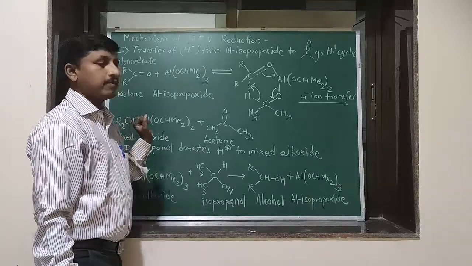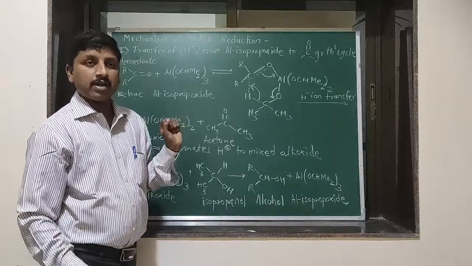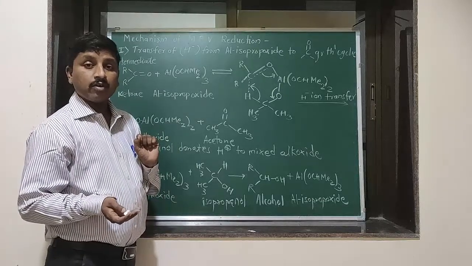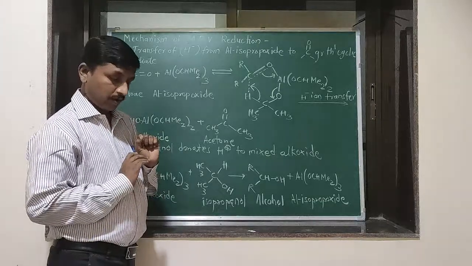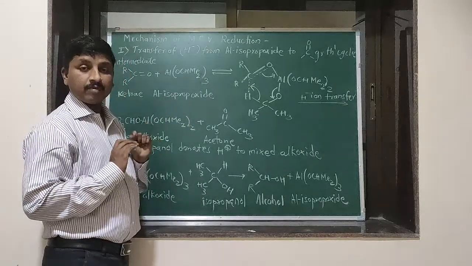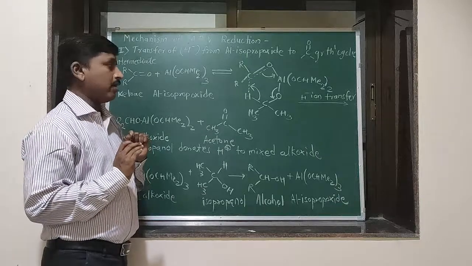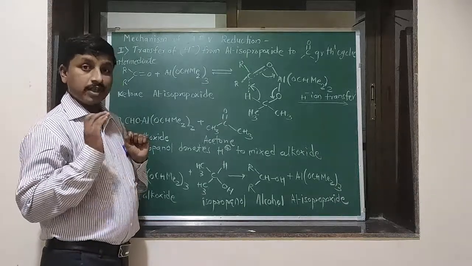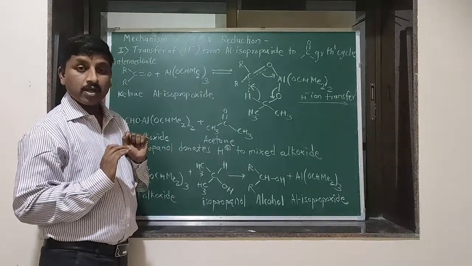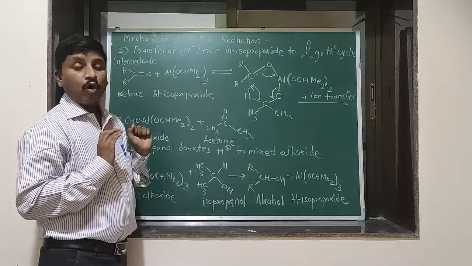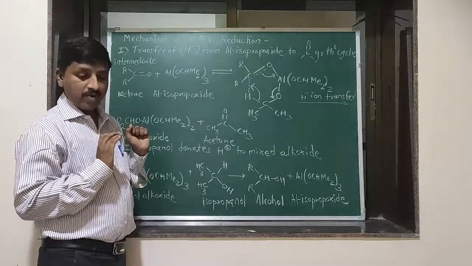Here in the first step, the transfer of H minus hydride ion, and in the second step, the donation of proton from the solvent. So in the first step the hydride ion is given by the catalyst, and in the second step the proton is given by the solvent. Okay, this is about the mechanism of MPV reduction.